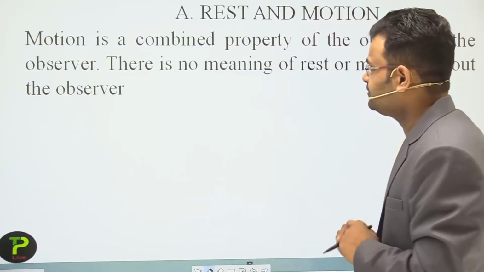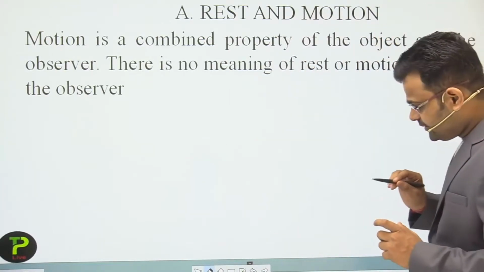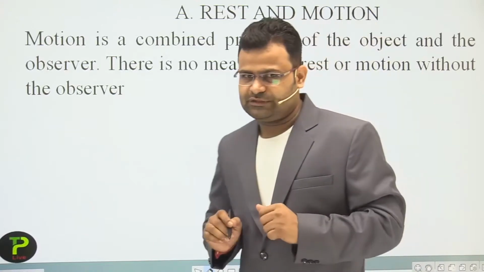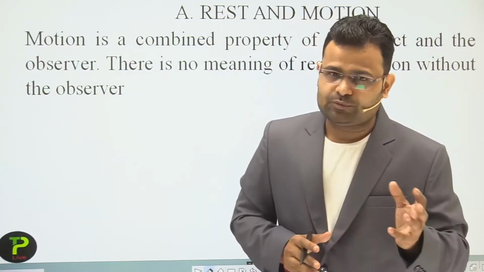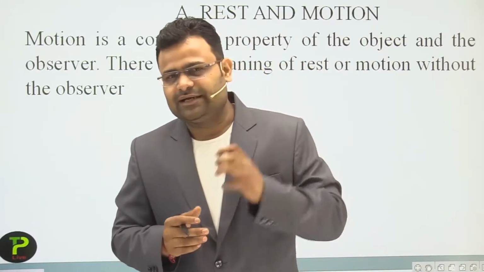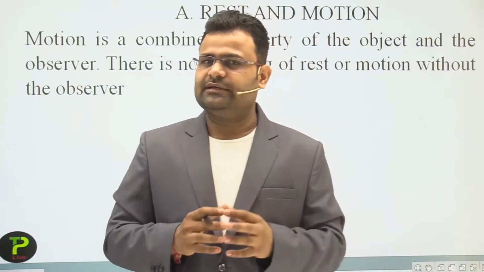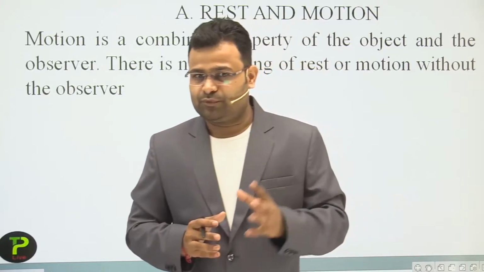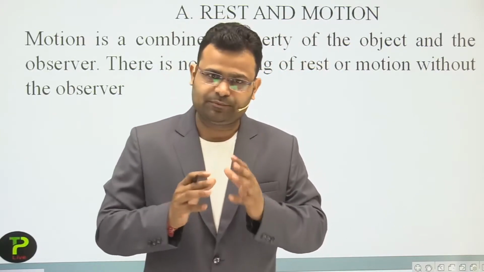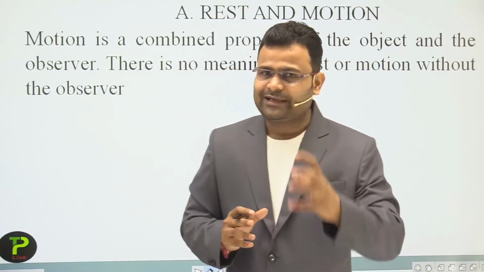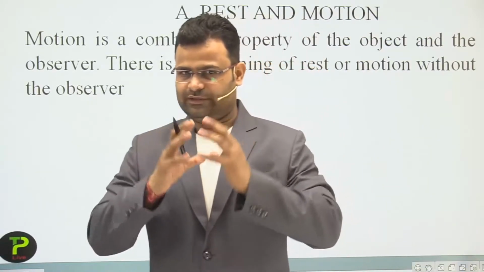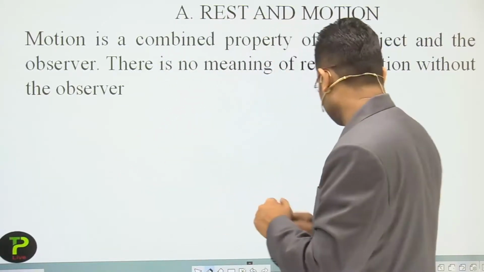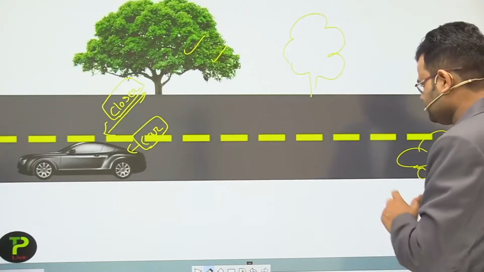So the first thing is that motion and rest are a combined property. Sometimes you say the object is in motion and at other times you say the object is at rest. One object at a time can be in motion and at rest, both are possible. It is completely dependent on the observer. Let's see the previous slide.